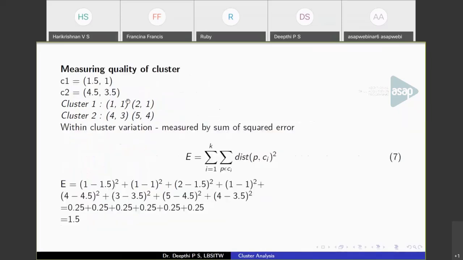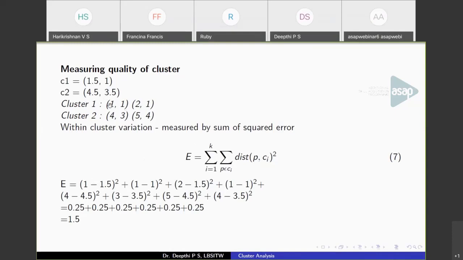Now we have to measure the quality of the clusters, that is, how similar the points belonging to a cluster are. For that, we have to calculate the within cluster variation. These are the centroids we have at the end of the algorithm. In cluster 1 we have these 2 points, and in cluster 2 we have these 2 points. So the sum of squared error will be: take the difference of points belonging to cluster 1 from the centroid and add them together.